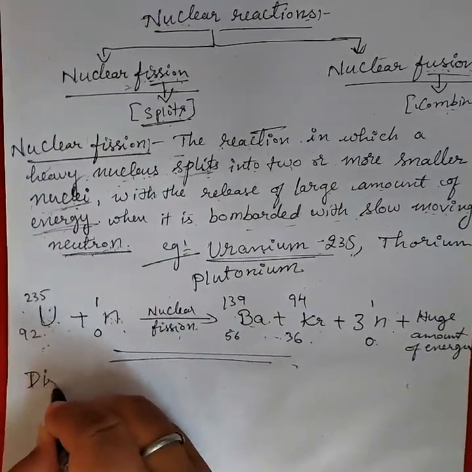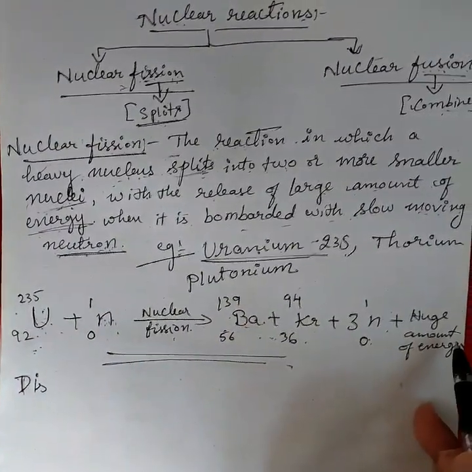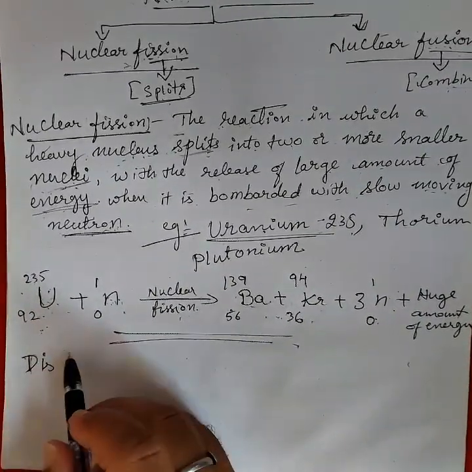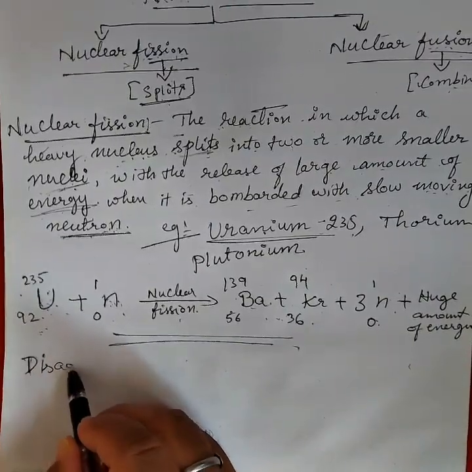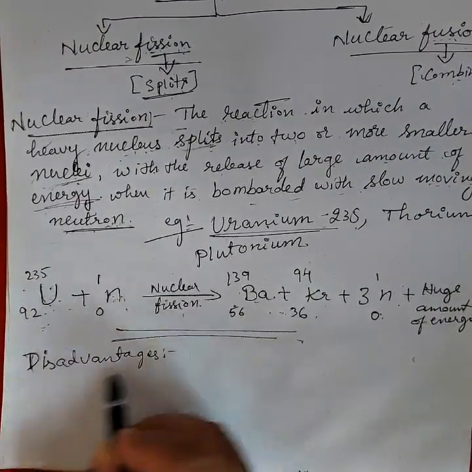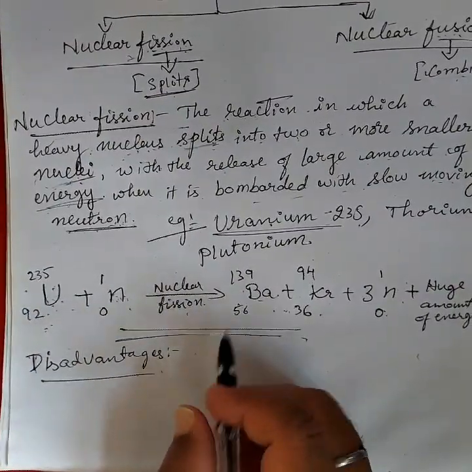The advantage is only this: it helps to produce a large amount of heat, and by this we can produce electricity. So this is the main advantage, but what are the disadvantages? They are called the hazards of nuclear reaction. What is that?